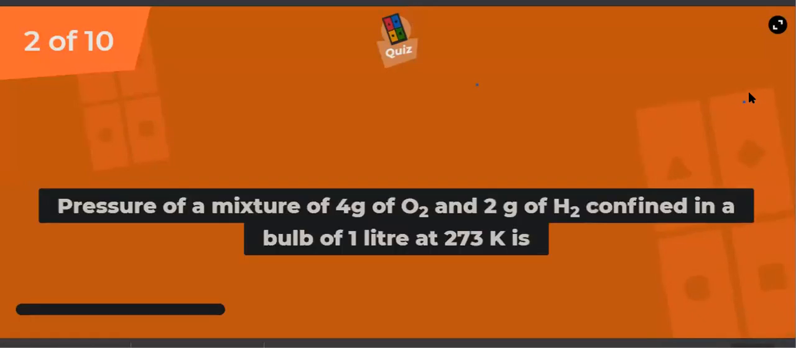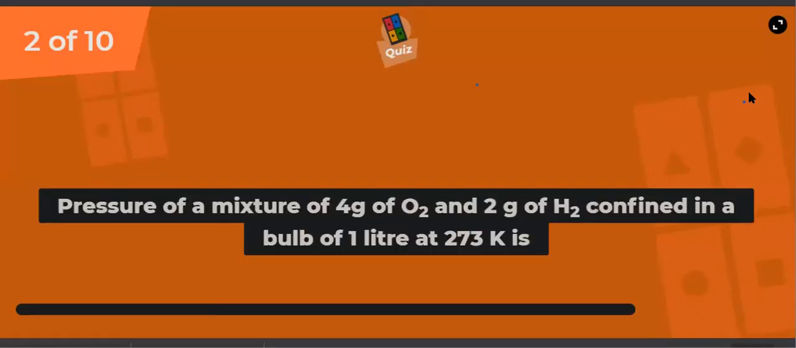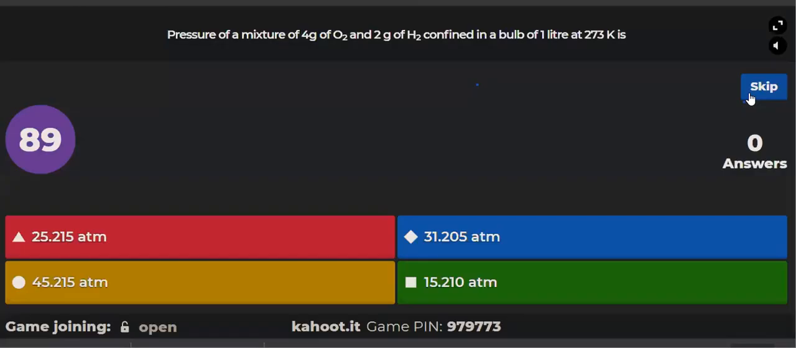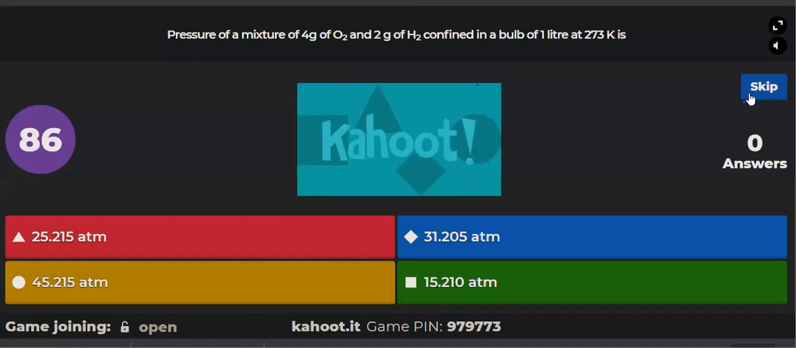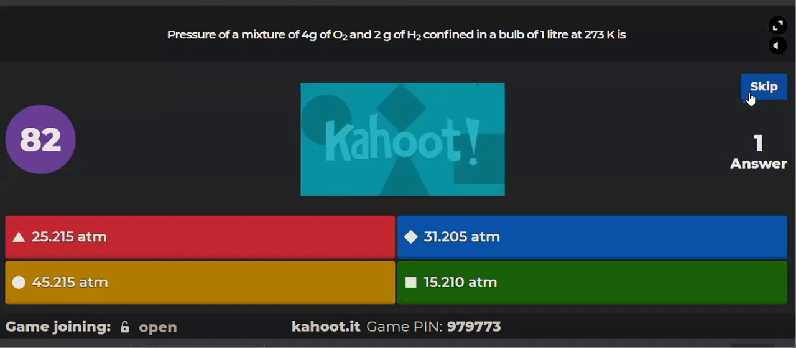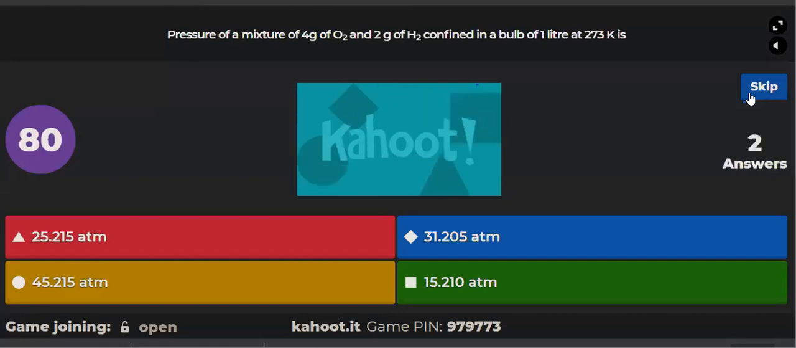Ready, everyone? Next problem. Pressure of a mixture of 4 gram of oxygen and 2 gram of H2 confined in a bulb of 1 liter at 273 Kelvin is. You have 1.5 minutes. One student, one answer, as soon as the question is asked.